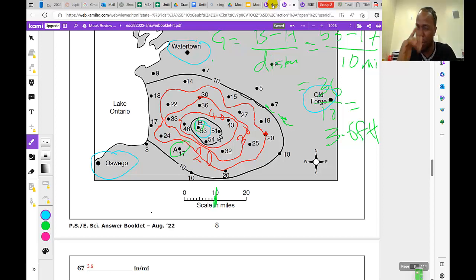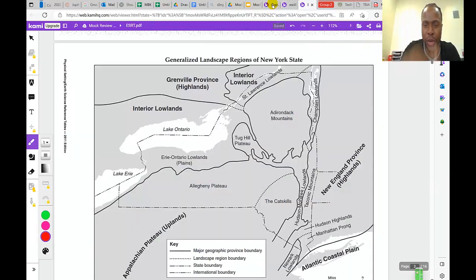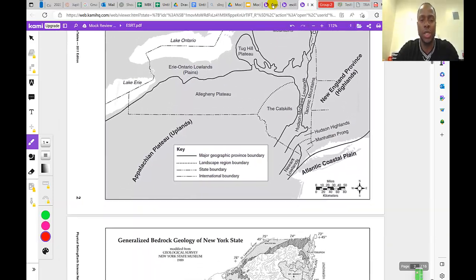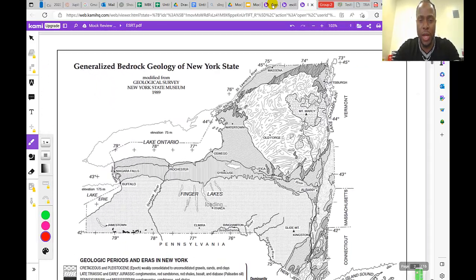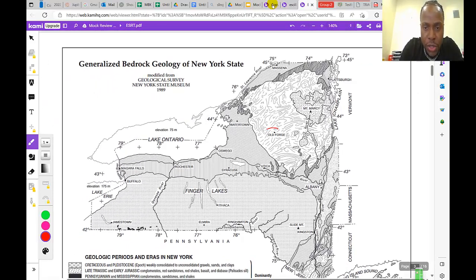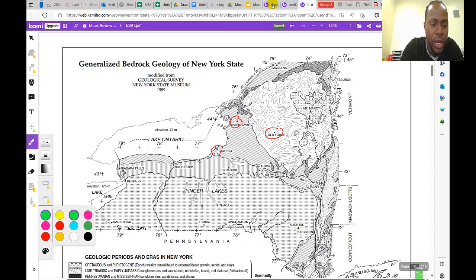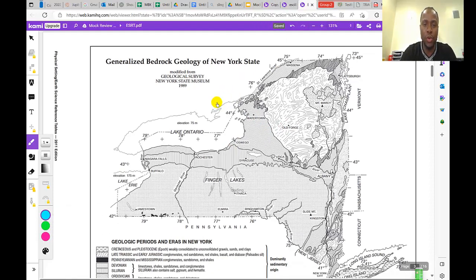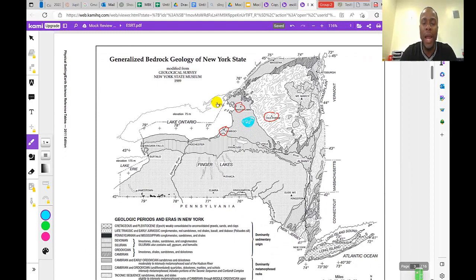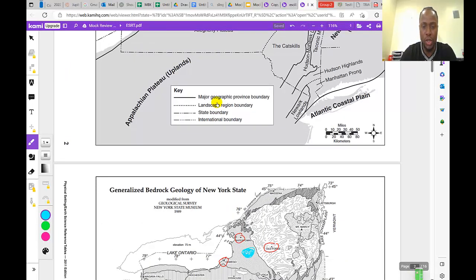So that means I need page 3 here. I would move to page 3 to locate those towns and see where they are. Old Forge, I see you there. Watertown, I see you there. Oswego, I see you there. So the area we are looking at will definitely be in between those 3 places. So what am I going to do now? I'm going to combine these 2 pages together.